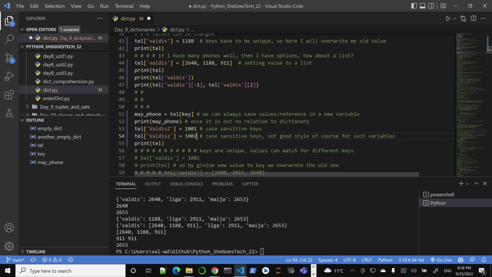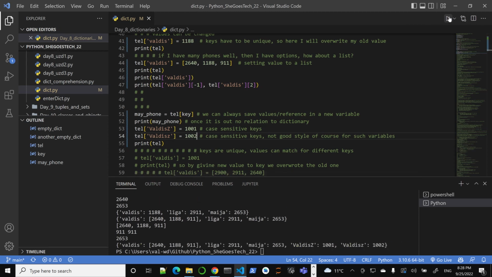Of course, not related to my phone number, right? And I still have, by the way, notice first of all, how in modern Python, since I'm using Python 3.10 here, the order is preserved. Valdis was first, Liga was second, Maya, then Valdis Z and Valdis Z. Two different Valdises, right? The order was preserved.